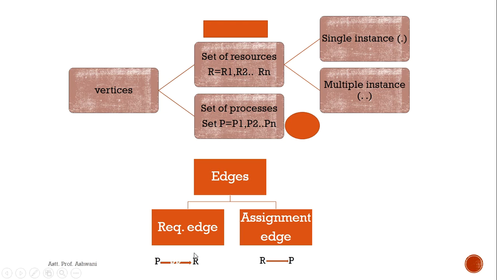So what is a request edge? We see that P pointing to R means P is requesting the resource R, and in the second one, the resource pointing to P means that the resource is allocated to the process. So this is the basic of the resource allocation graph.